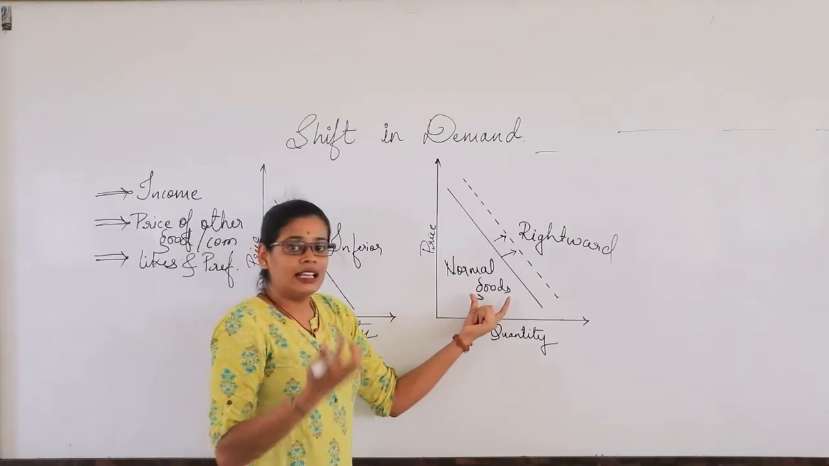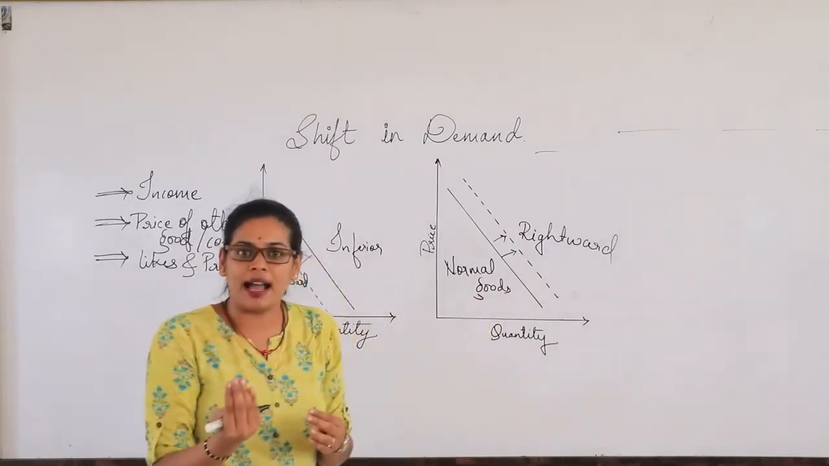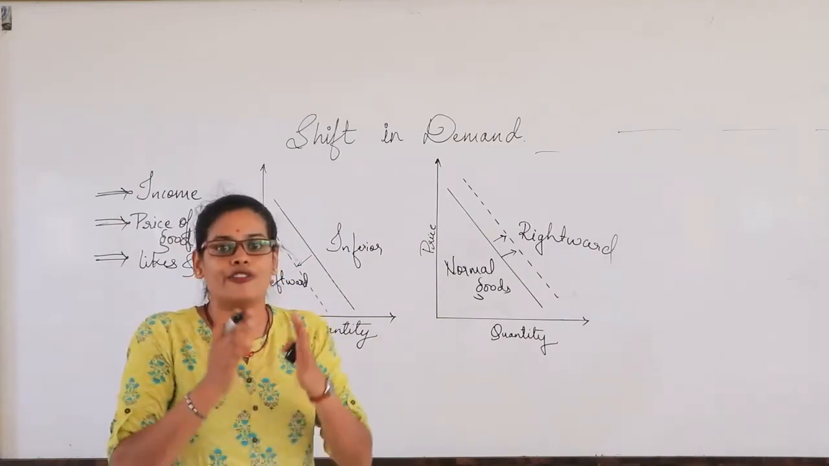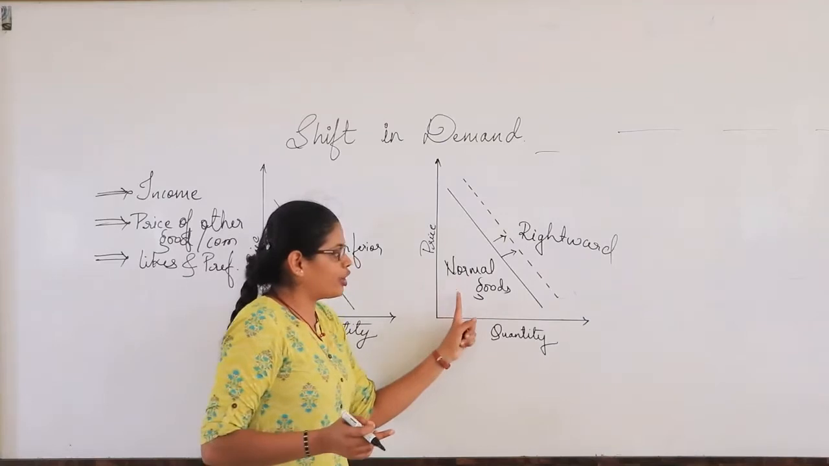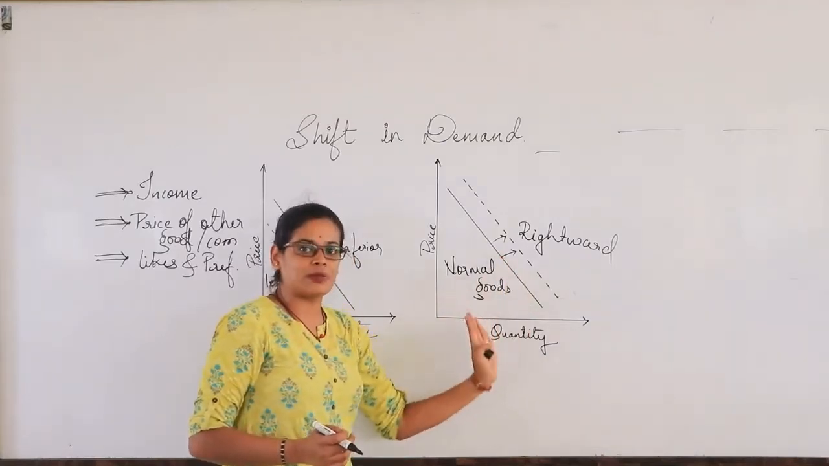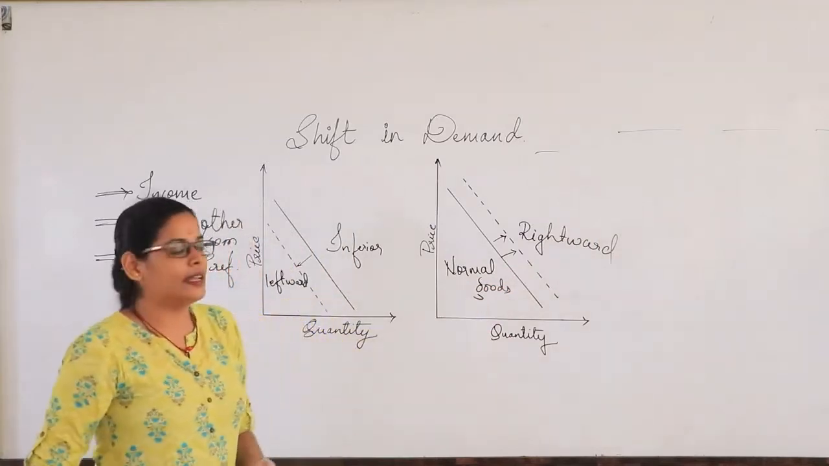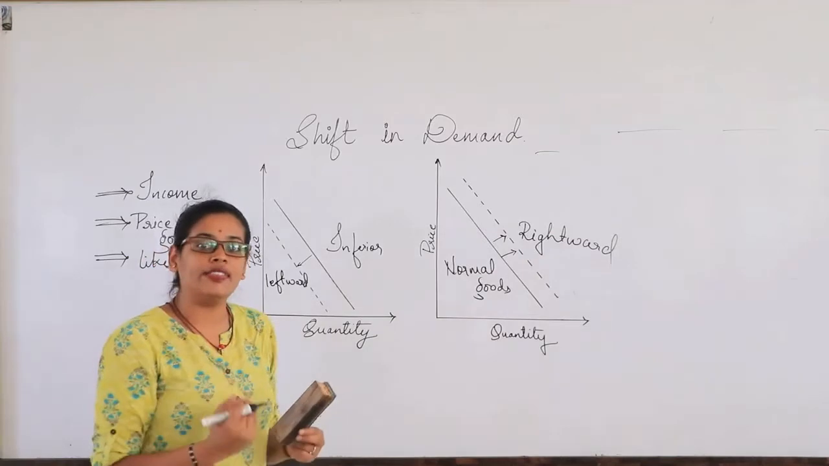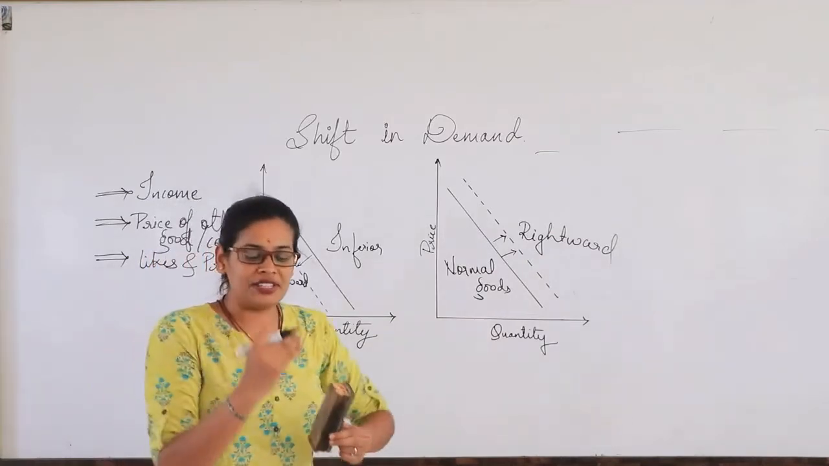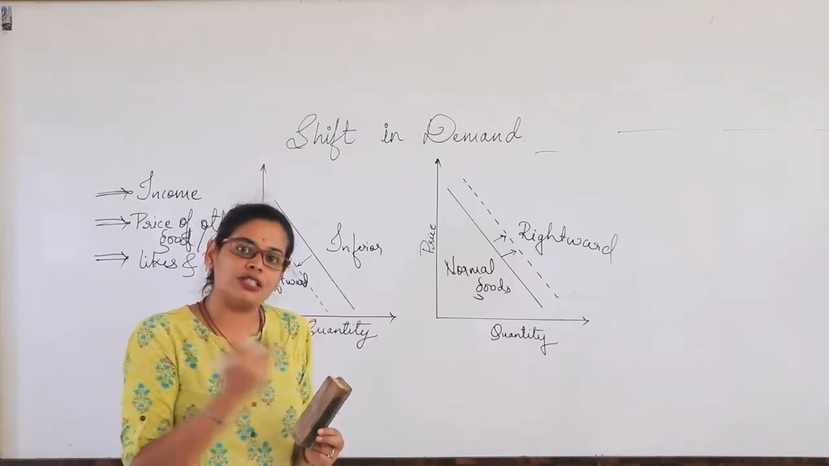But when we are talking about normal goods, if your income has increased, then you always look for more commodities. That's the reason the demand curve has shifted towards the rightward of the existing demand curve. So this is the case when there is a change in the consumer's income. When consumer income changes, the demand curve also shifts.